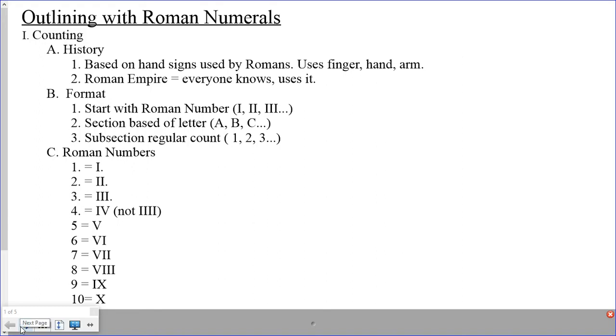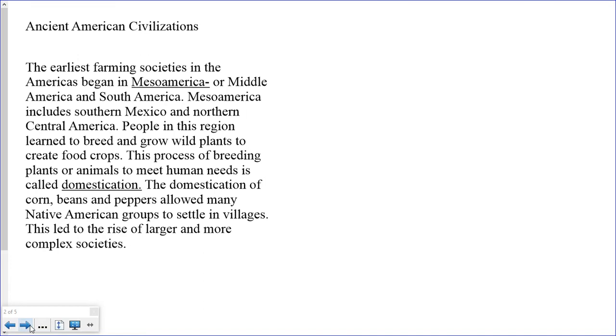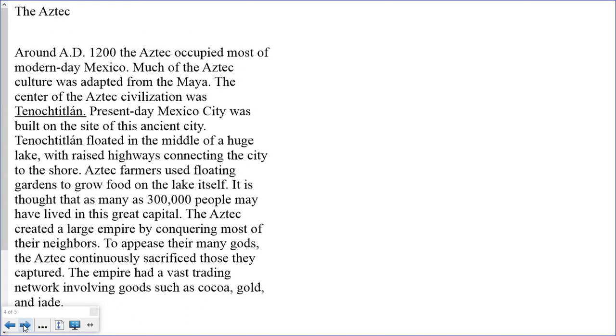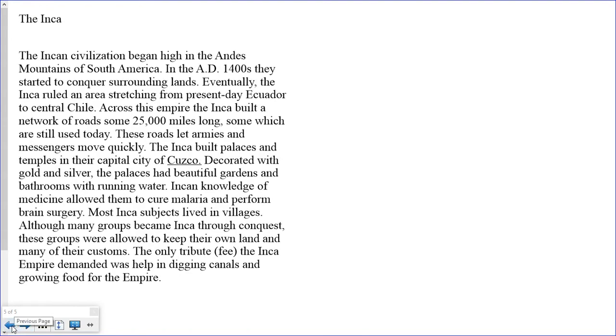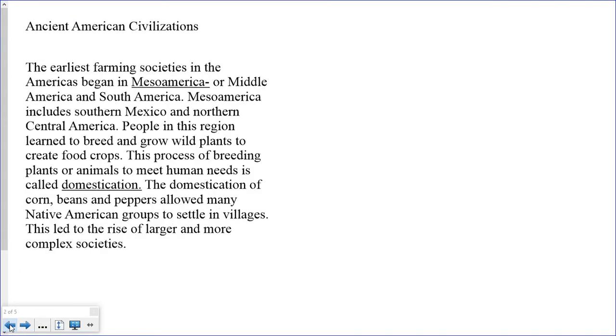In this video, we are going to practice outlining with Roman numerals. So we are going to be completing a reading called Ancient American Civilizations. Now, the first thing that I know from the reading is that there is one paragraph, two, three. There are four paragraphs here. And so what I'm going to do is outline things based on the paragraphs.